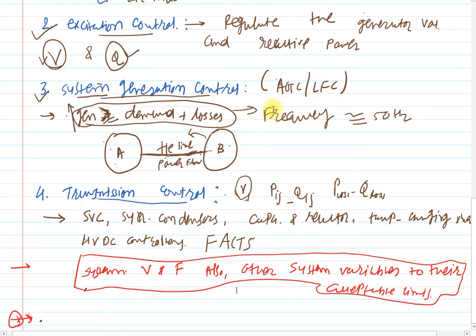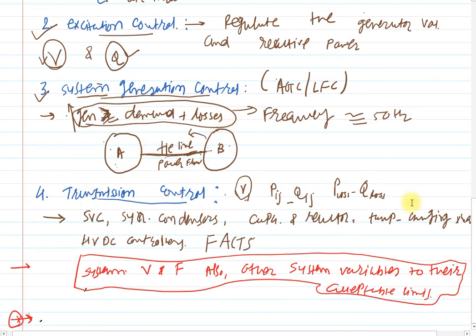To maintain the system frequency, the system should satisfy this equation, that is generation equal to demand plus losses. If this equation is satisfied, then the system frequency will be maintained throughout the interconnected power system.